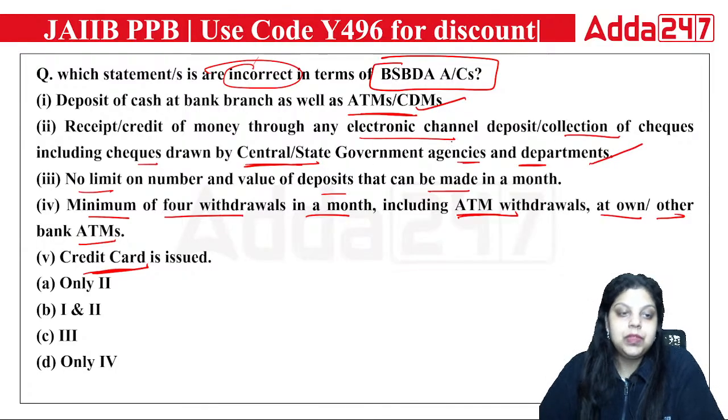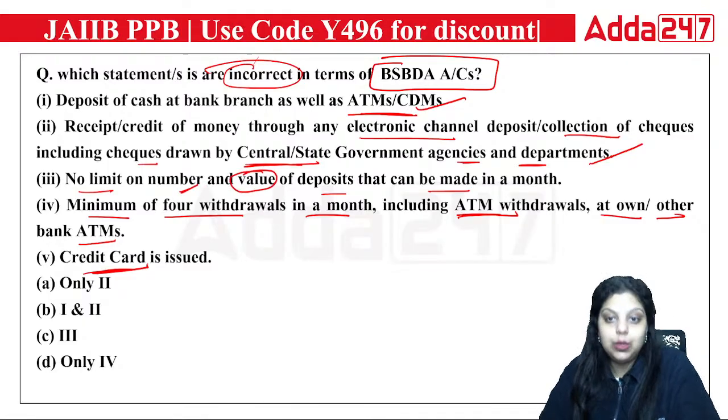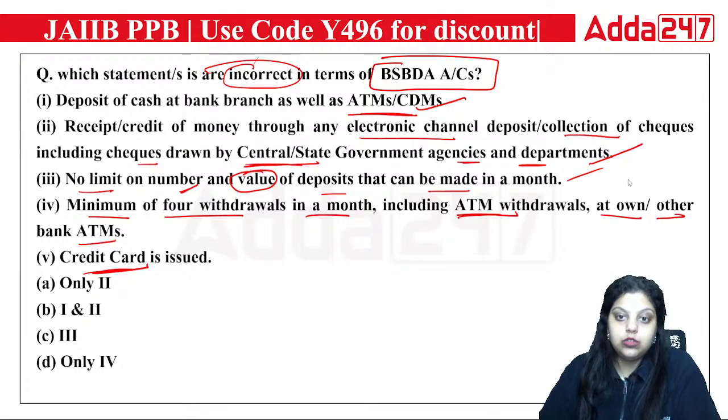That's also correct. Next, no limit on number and value of deposit that can be made in a month. When you are depositing money in the BSBDA account, the number of deposits has no limit, but the value of deposit has a limit, an overall monthly limit of 50,000. So that's also correct.